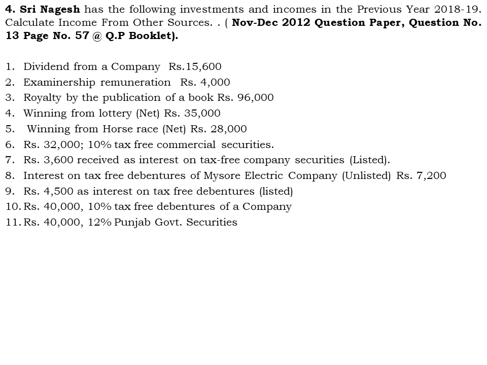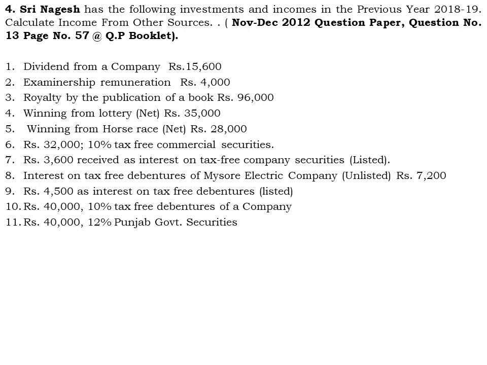Next one, rupees 32,000 which fetches 10% from tax-free commercial securities. So it comes under tax-free commercial securities. We have to calculate rupees 32,000 multiplied by the 10% rate. On that we have to do the grossing up, that is 10%.